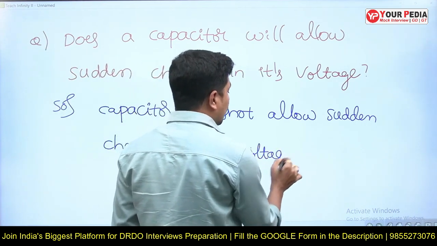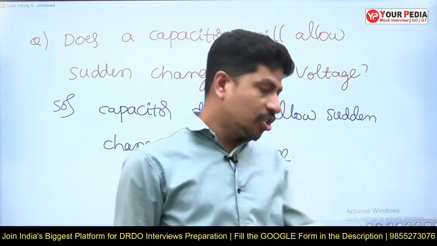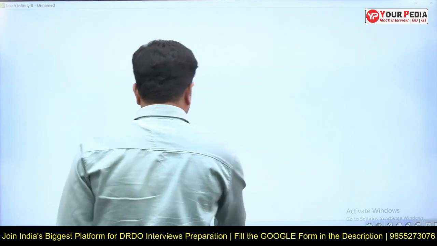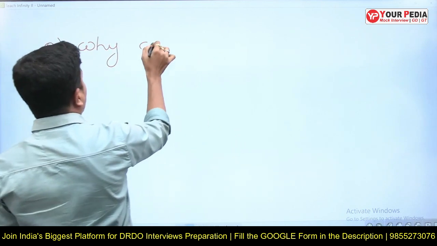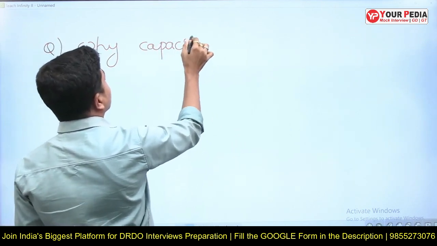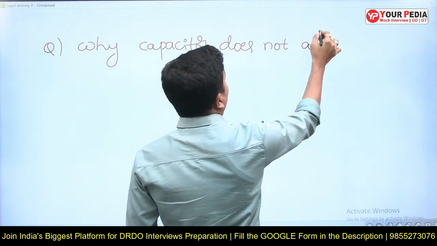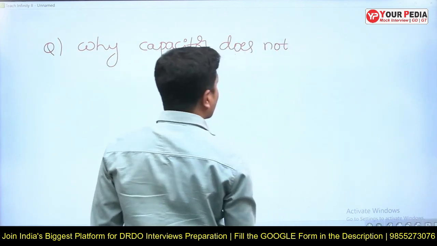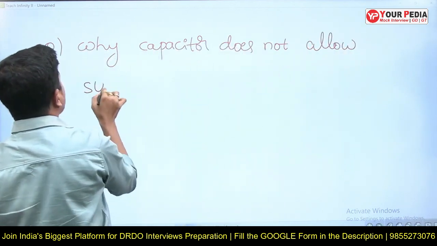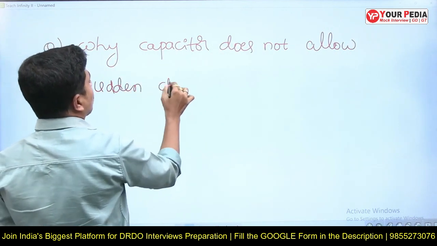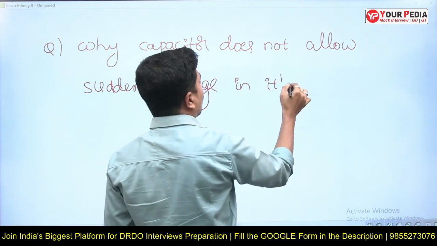The immediate next question is, why does a capacitor not allow sudden change in its voltage?